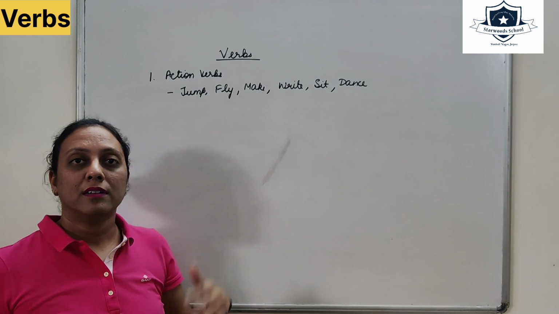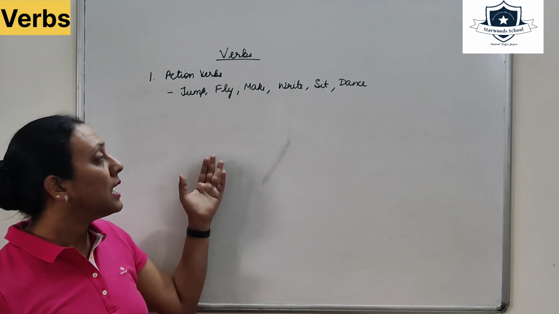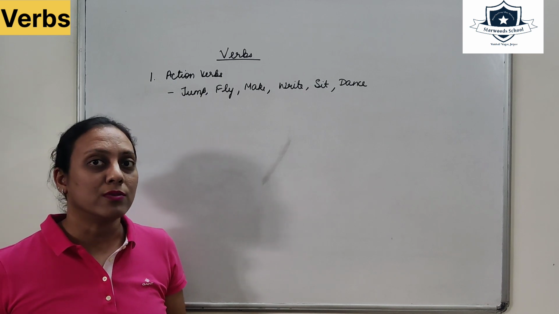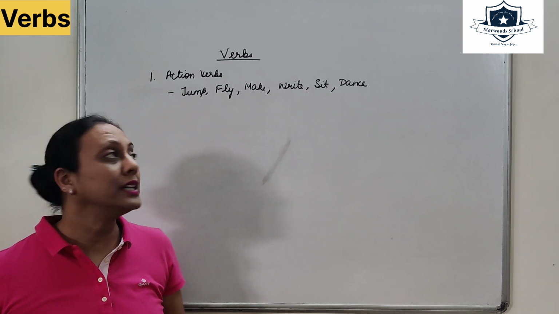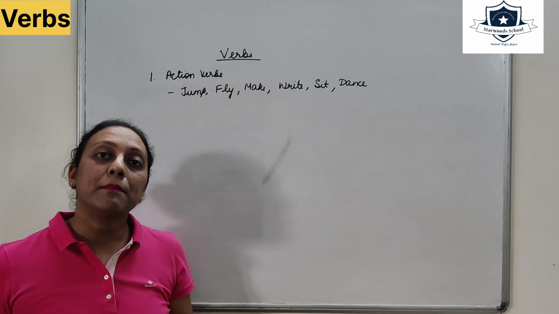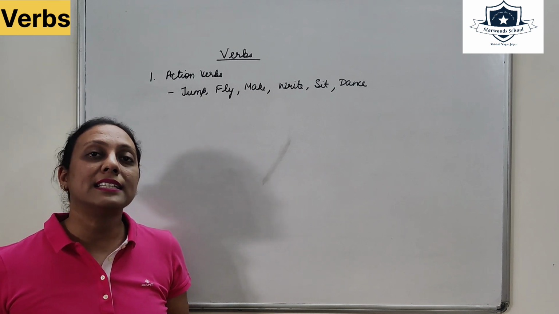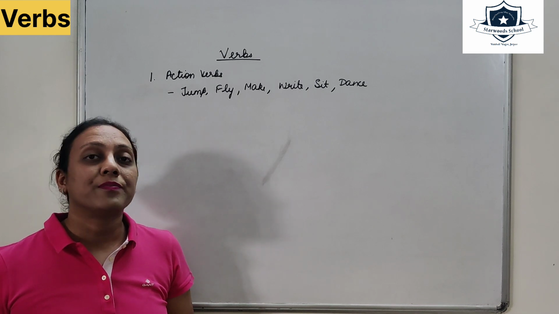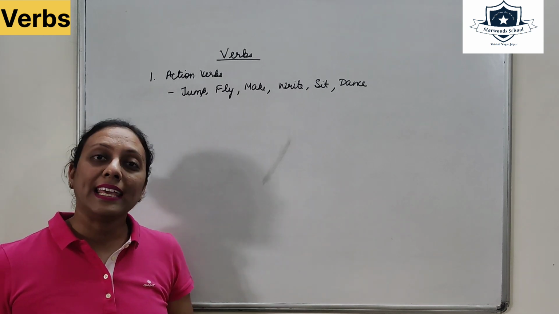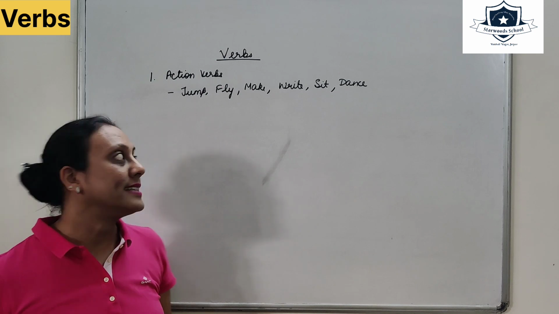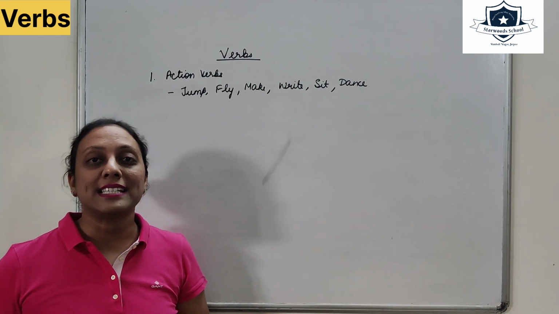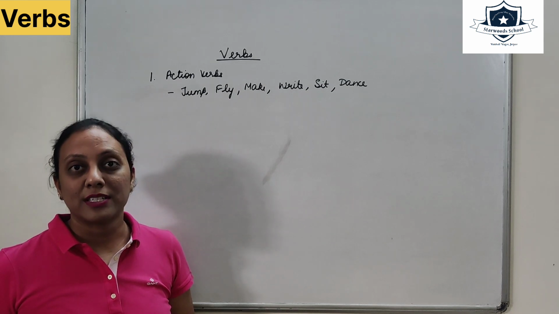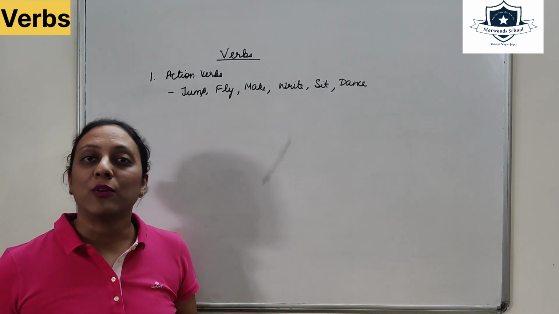I jump very high. I can fly above my house, or I can fly like a bird. Make. My mom makes excellent food for me. Write. I am writing. I can write excellent stories. Sit. Can you please sit down on the chair? Dance. I love to dance all day and all night.